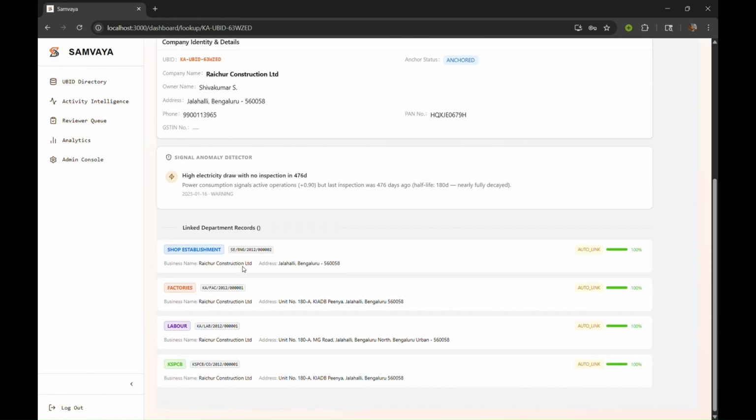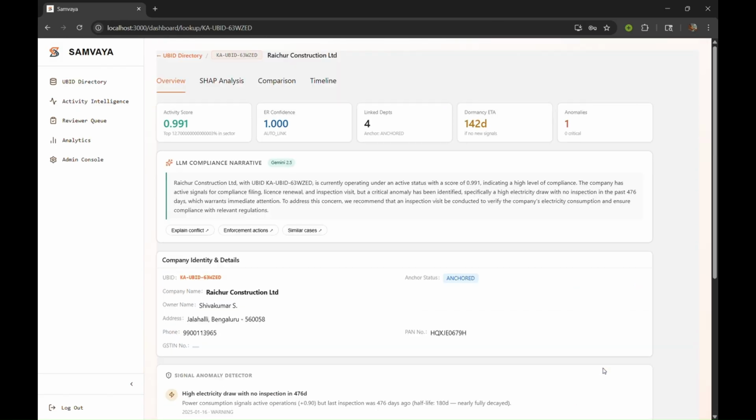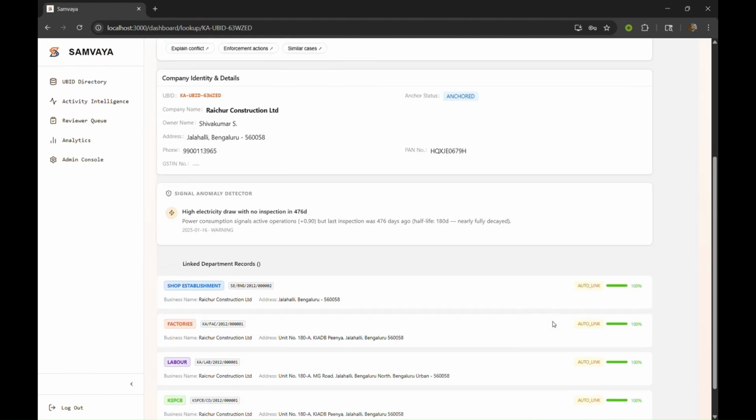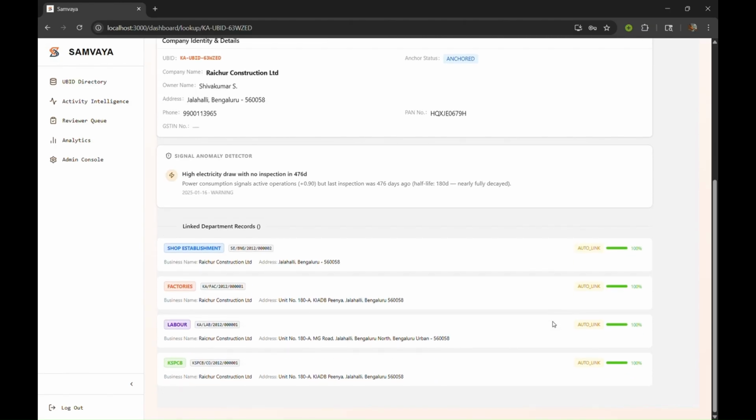Each linked department record shows its confidence score and an auto or manual link tag. Each single link has a revert button. If the AI made a wrong match, a reviewer can undo it instantly, creating a full audit trail.